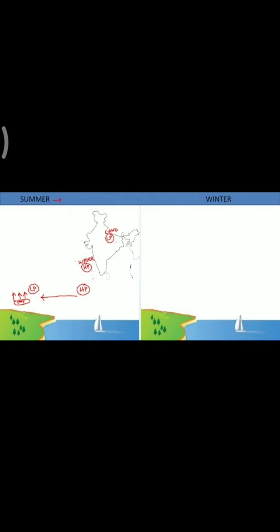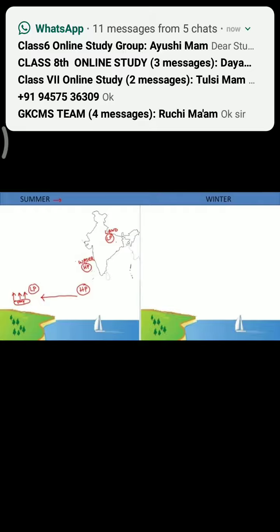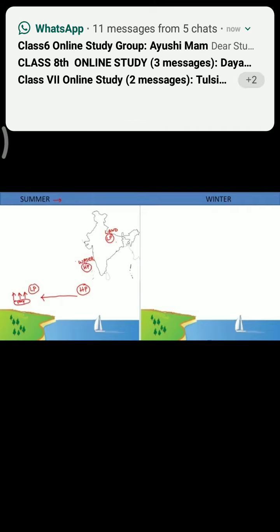Now what happened in case of India? You see that the Tropic of Cancer divides the country into two halves. So the northern part gets intensely heated up, and as a result, low pressure is created over this region. Over the land there is a low pressure, and you can see that there are two water bodies: first the Arabian Sea and second the Bay of Bengal.